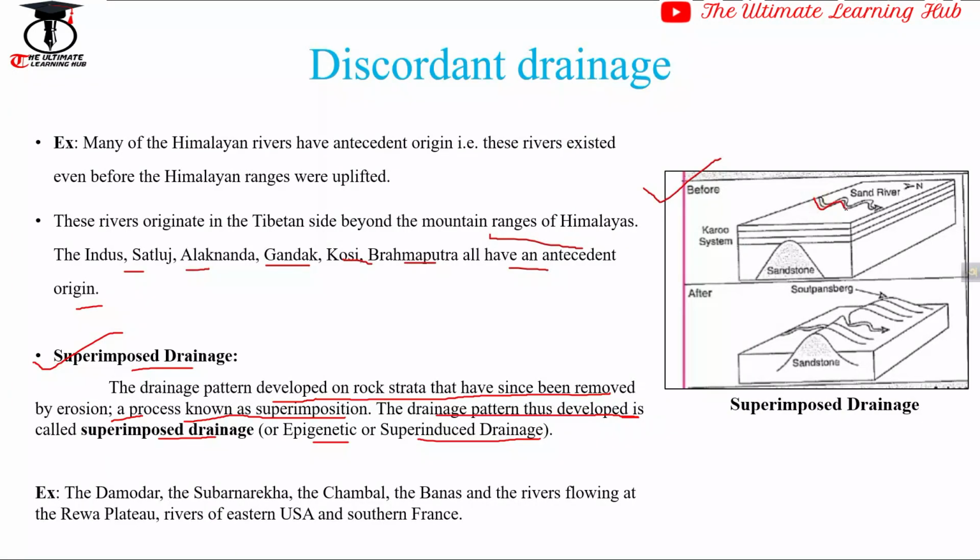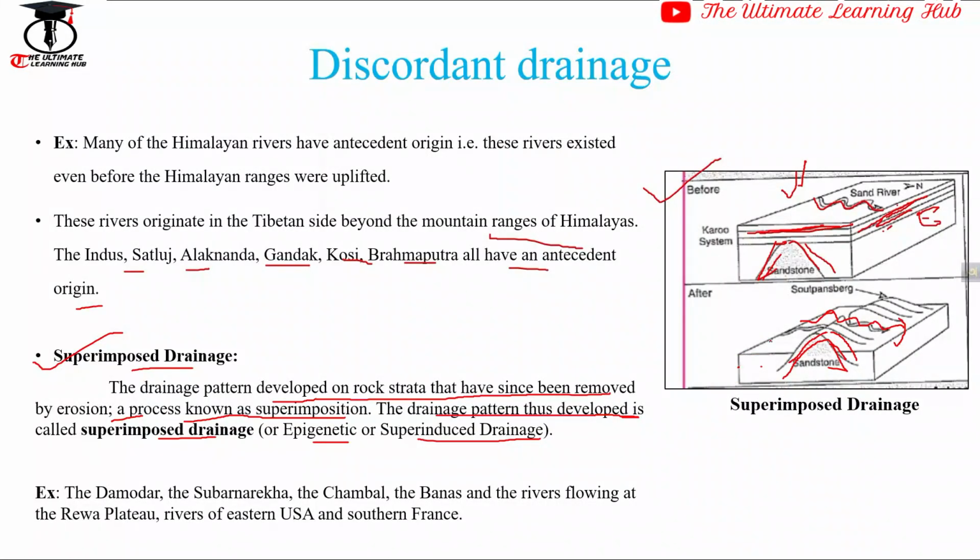Here a river is flowing west to east, and the rock structure is uniform over here, but under the uniform structure there is a folded structure. Due to erosion or the cycle of erosion, the whole uniform structure is eroded by the river, and the water is superimposed over the folded structure, which is the primary rock.